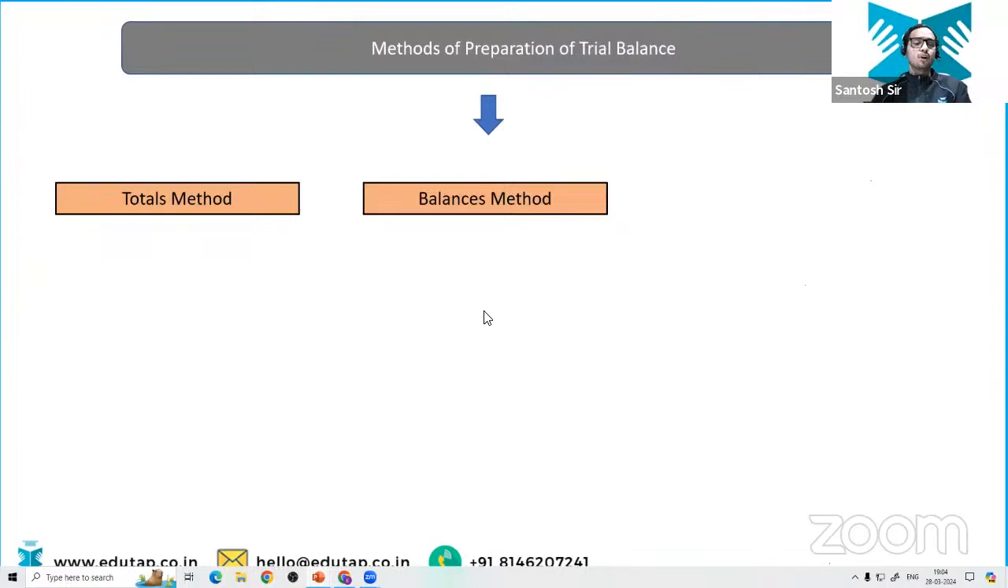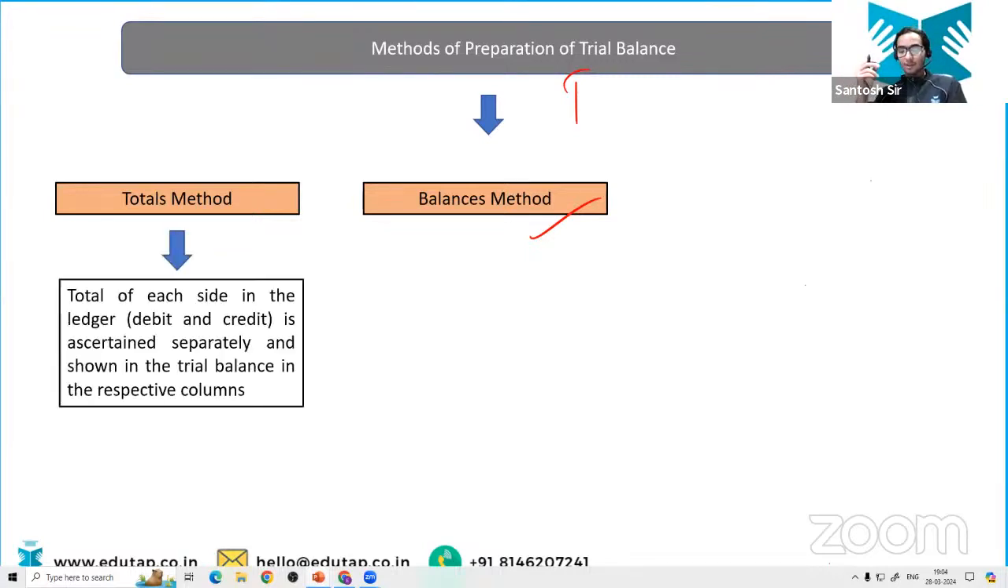Now, what do we have in the methods of preparation of trial balance? We have already discussed the balances method. We have another method which is called the totals method. Now, in this totals method, what happens? See, in the balance method, what we did, we used to balance the asset, liability, and capital accounts, and we used to write only the balances of these accounts into the trial balance, isn't it? But what we are going to do in the totals method, we are not going to balance anything. Though we are going to balance the ledger accounts, we are not going to put only the balances of the ledger accounts into the trial balance.